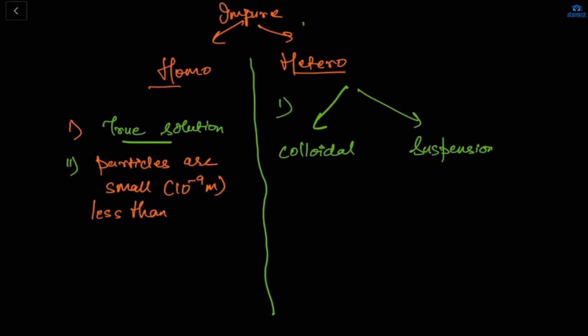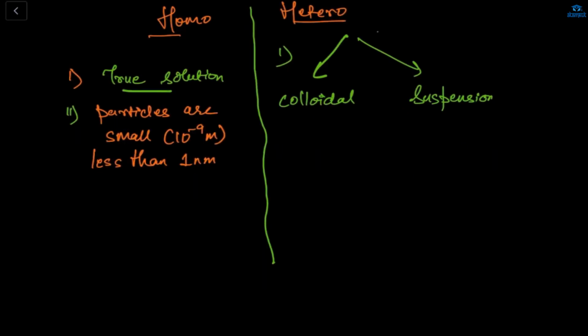In the colloidal solution, particles are bigger, in the range of 10 to the power minus 9 m to 10 to the power minus 7 m.